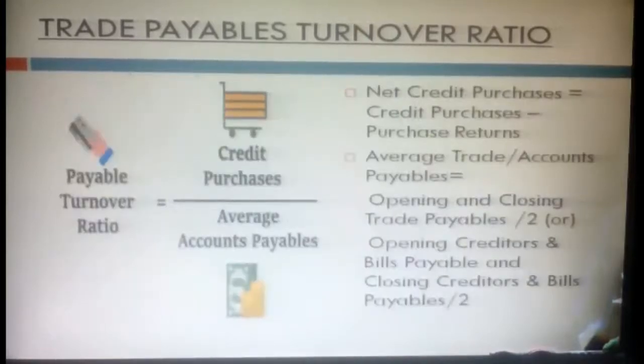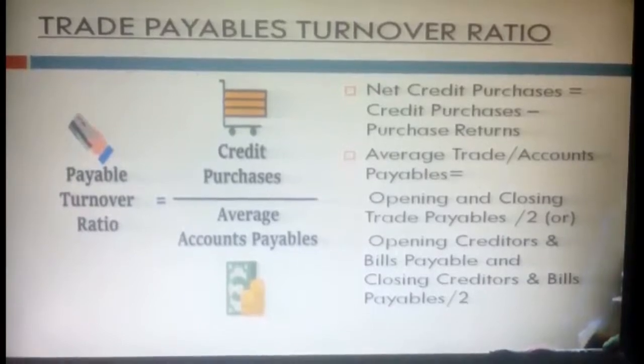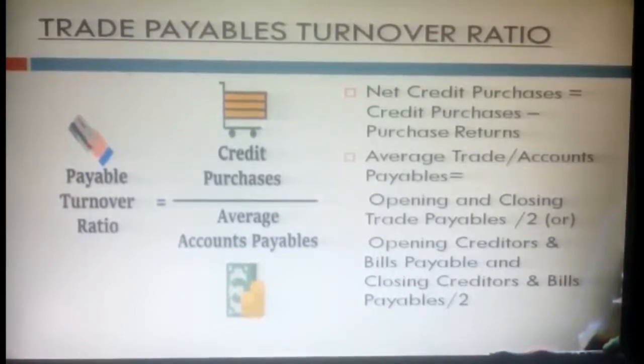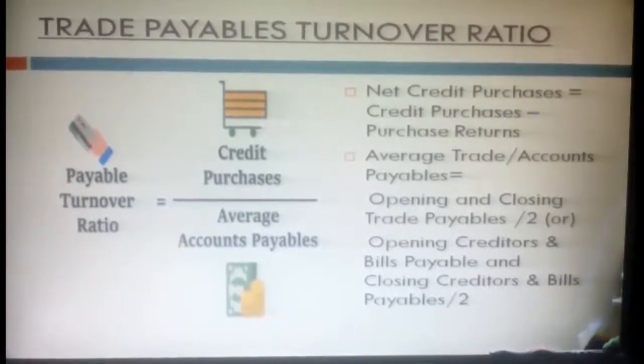See here, what is the formula? The trade payable turnover ratio is net credit purchases divided by average accounts payable. What is the meaning of net credit purchases? Credit purchases minus purchase return. That's our net credit purchases. Average trade or accounts payable is nothing but our opening and closing trade payables divided by 2, or opening creditors and bills payable plus closing creditors and bills payable divided by 2.